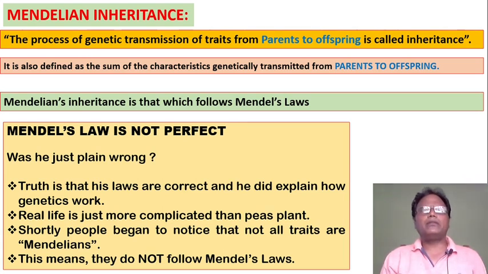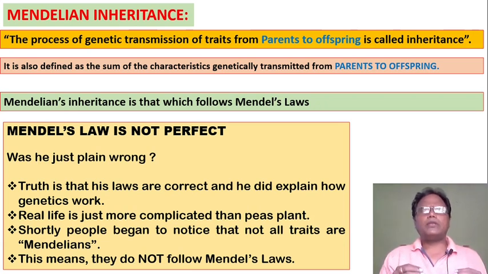Mendel explained all these things, how genetics works. Mendel also explained genetic traits, dominant alleles, recessive alleles, heterozygous alleles, homozygous alleles, monohybrid cross, dihybrid cross, all things he explained.